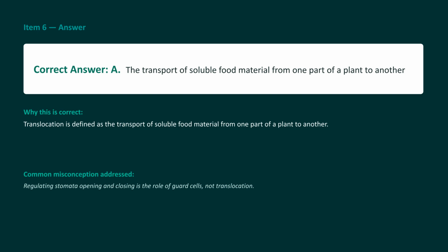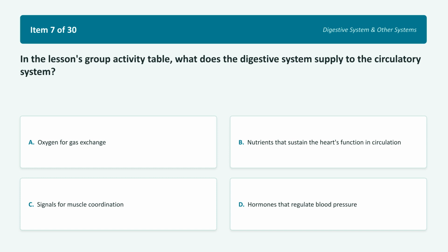Choice B, which mentions regulating the opening and closing of stomata, is managed by guard cells, not translocation. Item 7. In the lesson's group activity table, what does the digestive system supply to the circulatory system?